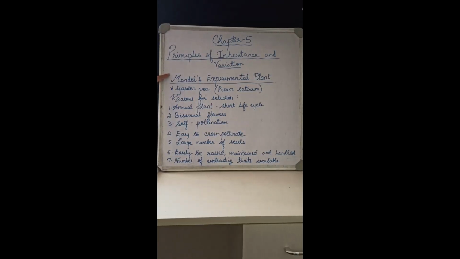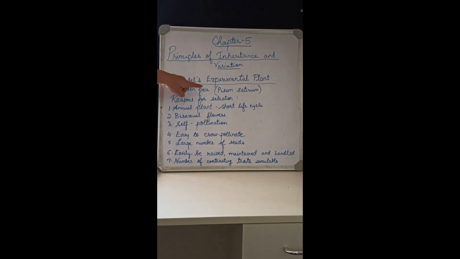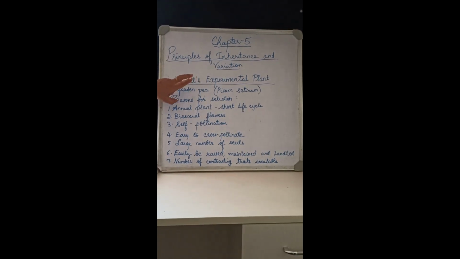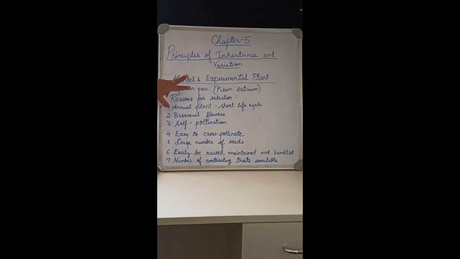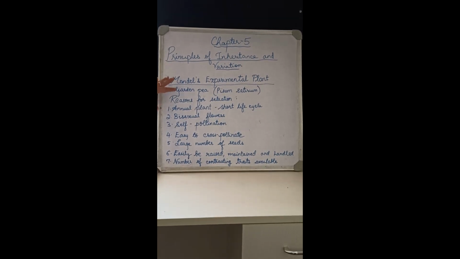Here, as you know, Mendel's experimental plant is the garden pea. I told you the scientific name, it is Pisum sativum. What we are going to see now is why Mendel selected the garden pea as his experimental plant. There are many reasons.